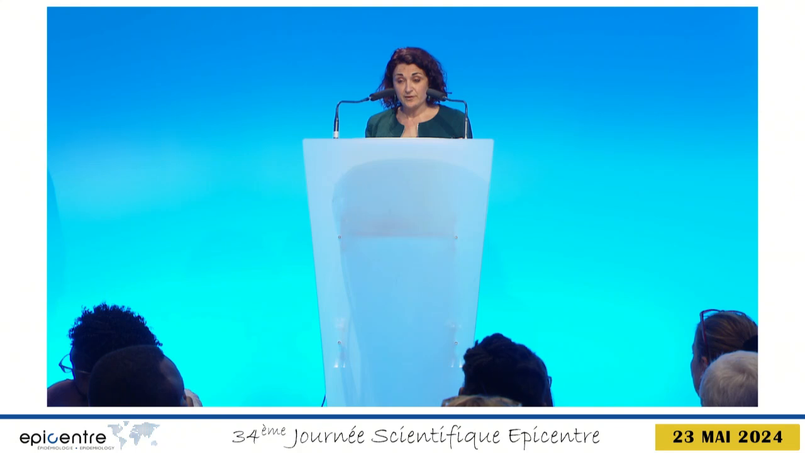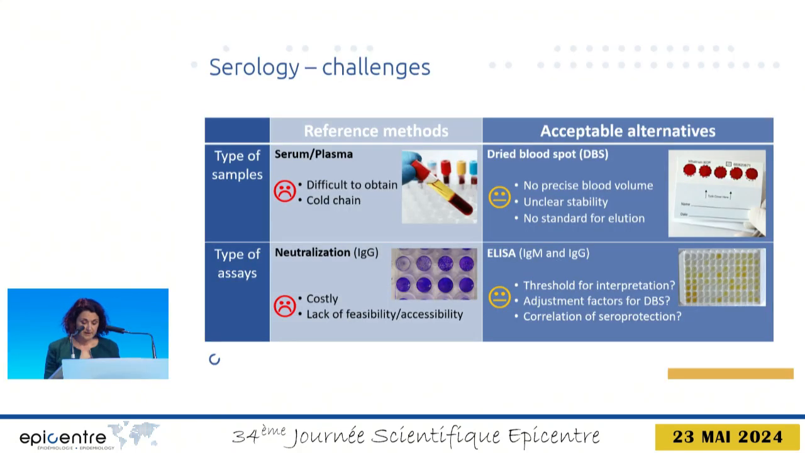Dry blood spot taken from a fingerprick is the most convenient sample, easier to collect and to transport at room temperature. But it doesn't seem so simple in practice, mostly related to the increased stability in field conditions and the lack of standardization. ELISA is the most accessible method in our interventions context, but lacks some standardization regarding the positivity threshold, the adjustment factor needed when we use DBS, and the correlation with seroprotection. So now, based on example of studies, we are going to discuss some of these challenges that we are facing with DBS and ELISA, and how we try to address them.